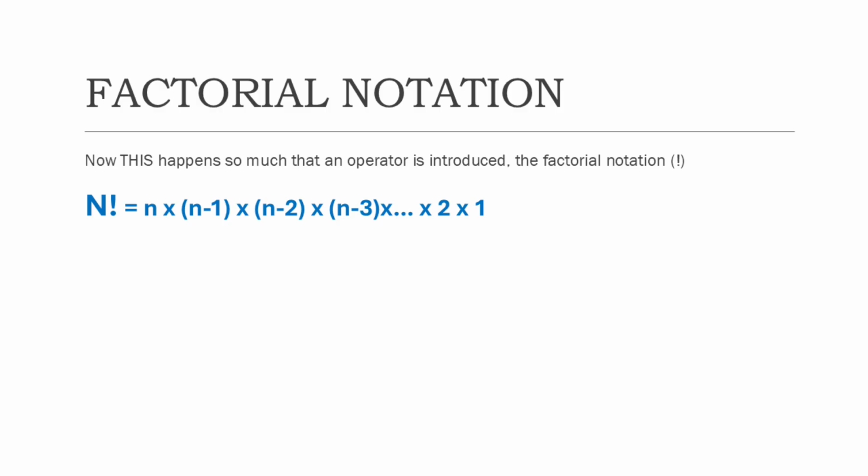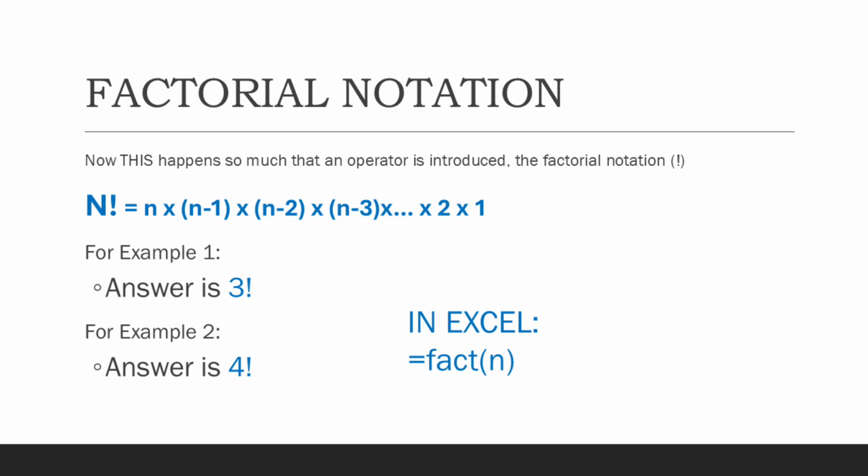For example, in number 1, the answer is 3 times 2 times 1, or 3 factorial. For example 2, the answer is 4 times 3 times 2 times 1, which is 4 factorial.